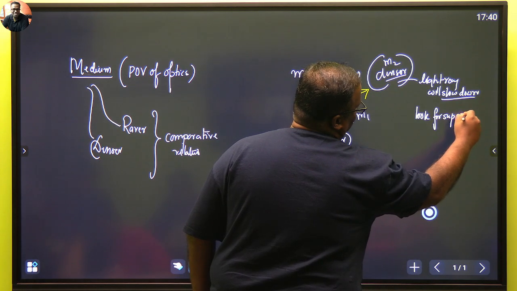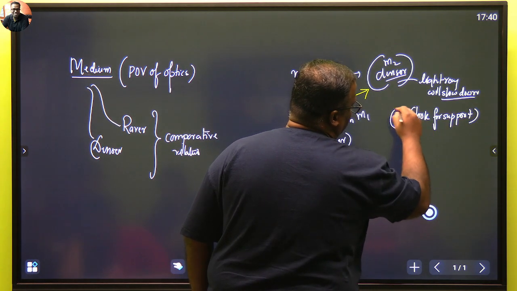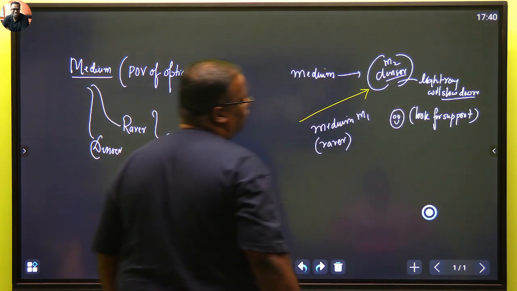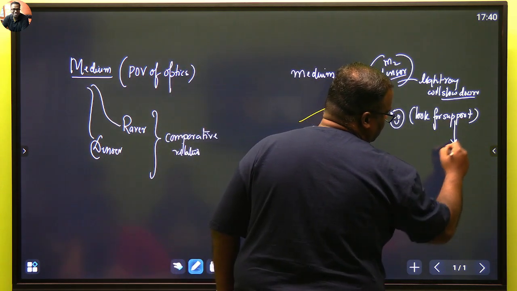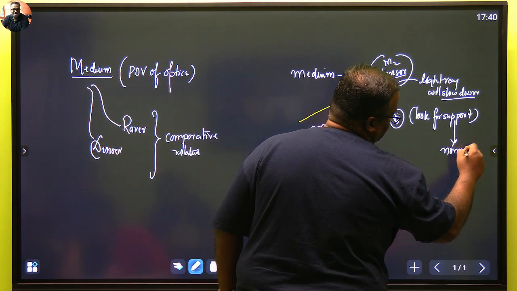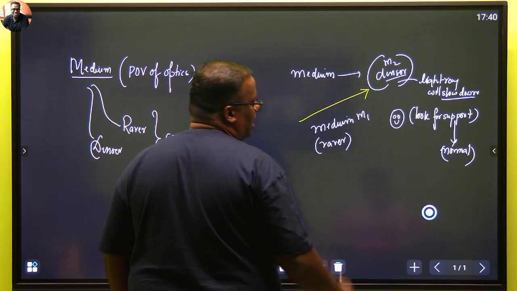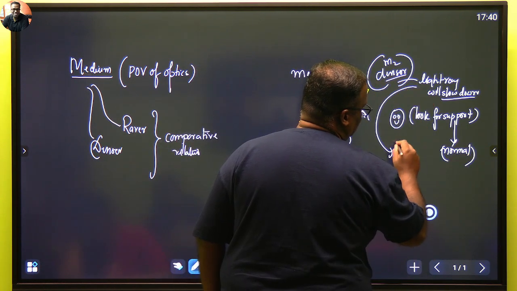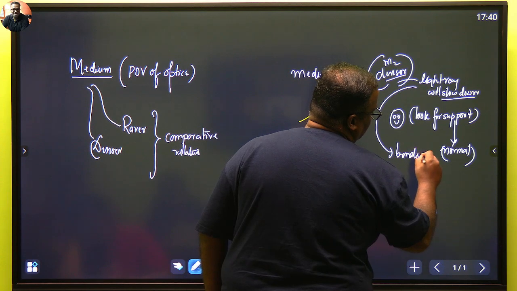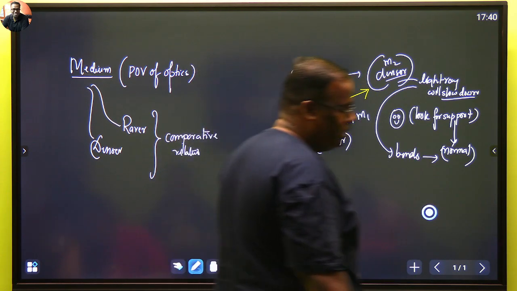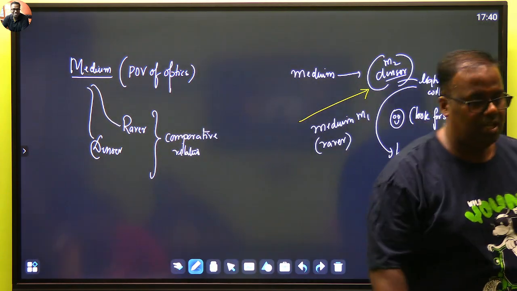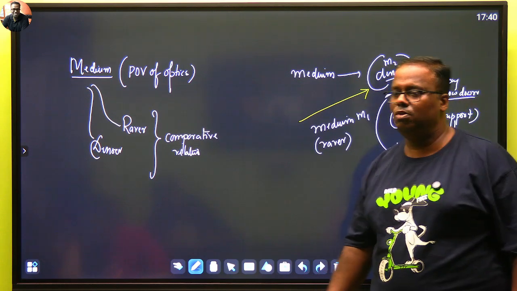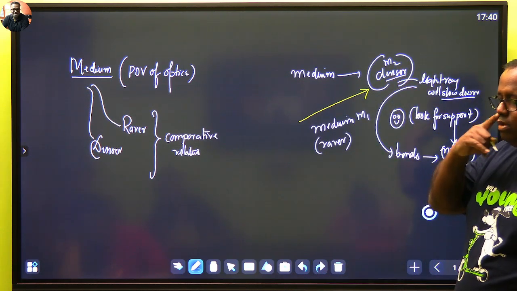This is not scientifically correct. This is only an aid for your memory. It will look for support, and this support is nothing but our normal. It's like a walking stick for it. And so this light ray is going to bend towards the normal. So write down this first point. From rarer to denser, the speed of light will slow down and the light ray will bend towards the normal.